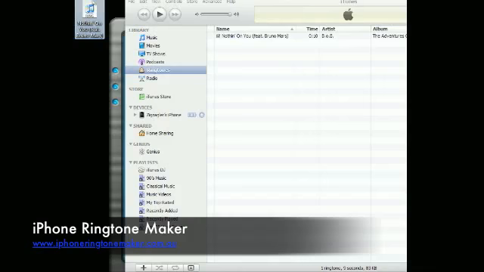So if you're looking for a straightforward and easy to use iPhone ringtone maker, this is it. This is by far the best and easiest way to do so.